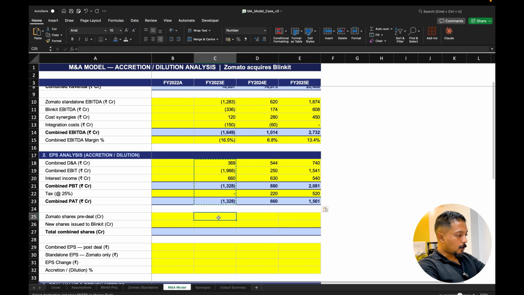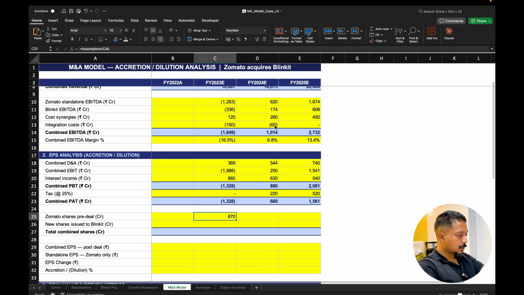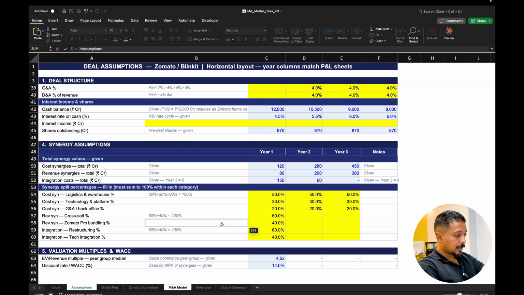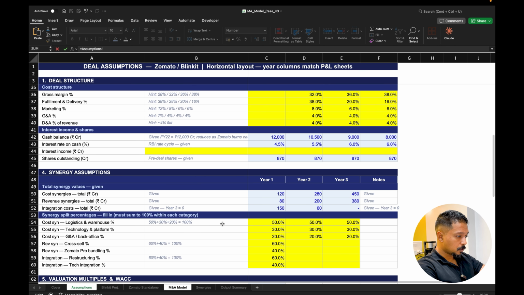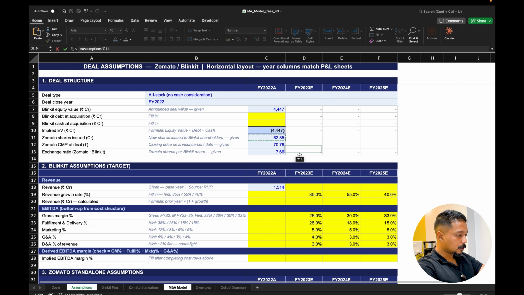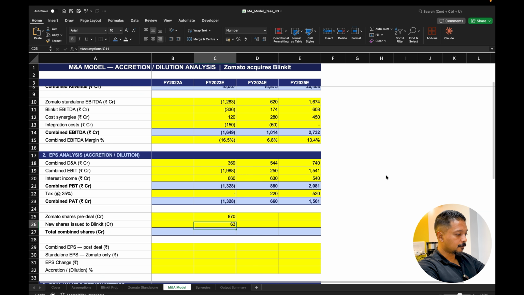There you go. Now, Zomato shares pre-deal is obviously 870, if you remember, 870 shares. And new shares which are issued to Blinkit, we remember that it is around 60 crores of shares which are given. So we can go to the deal structure. We see Zomato shares which are actually issued, which is about 62.85, right?